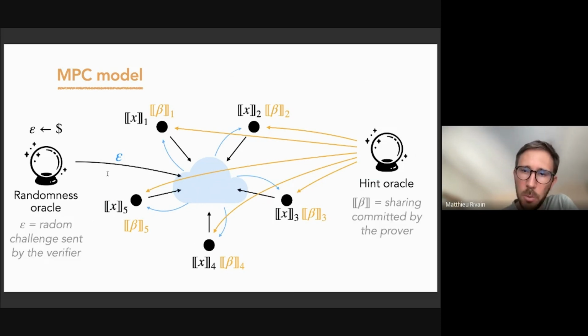So when we apply the MPC SDitH transformation, the randomness oracle is basically played by the verifier. So a random value epsilon here is a random challenge from the verifier. And a hint sharing beta is a sharing that will be computed by the prover somewhere in the middle of the protocol, and that will be committed by the prover for the next steps of the protocol.